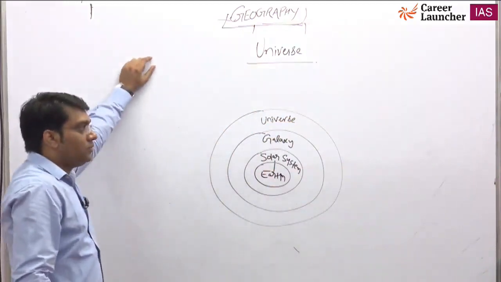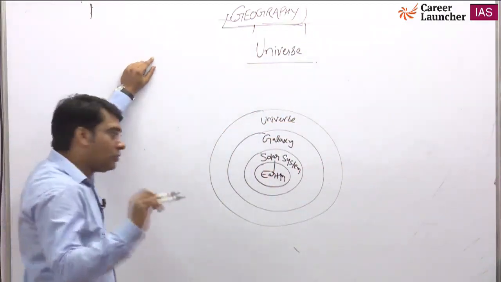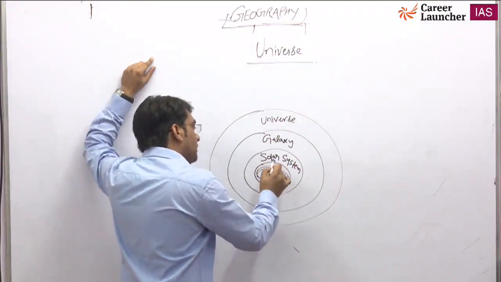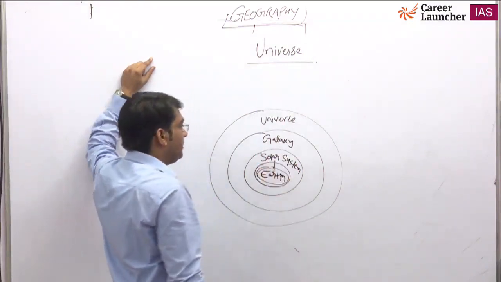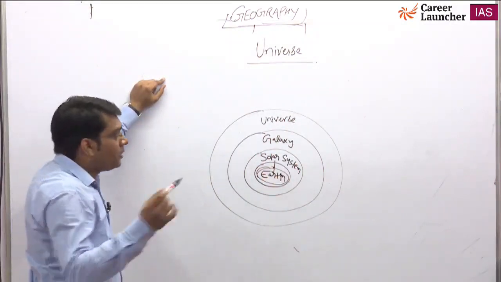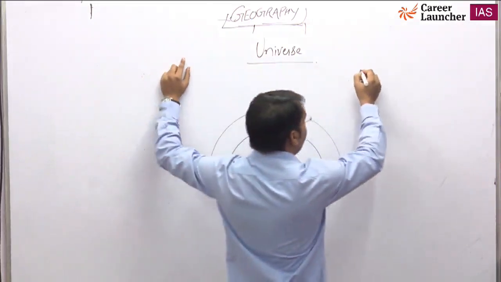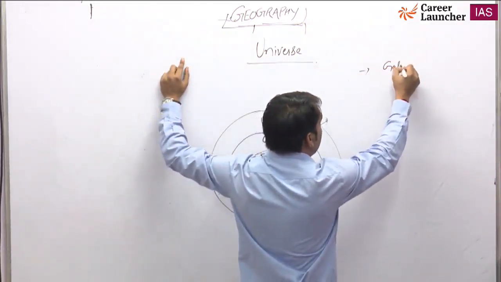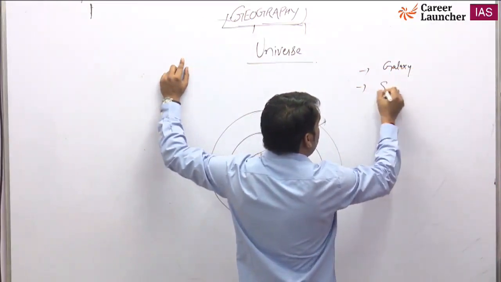So our main approach here is to study the Earth, the planet, and this planet is a part of the solar system, galaxy and universe. We will see one by one, and the important term we will discuss today is galaxy. What is a galaxy?